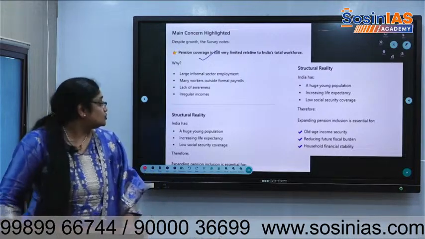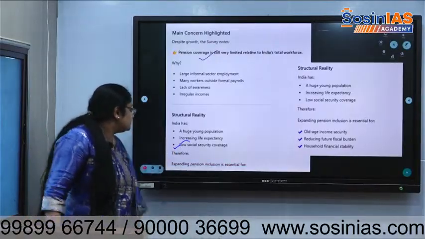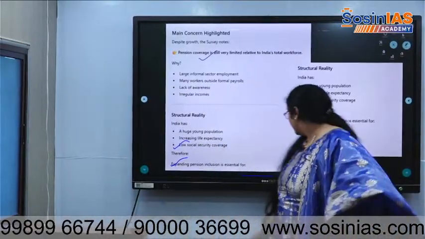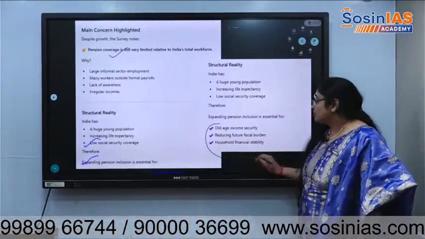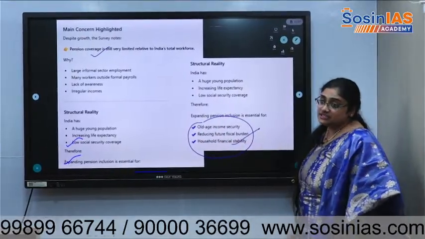Okay, so pension needs to be there. Low social security coverage is there. Therefore, expanding pension is essential for people. Old age income security, reducing future fiscal burden, household financial stability.